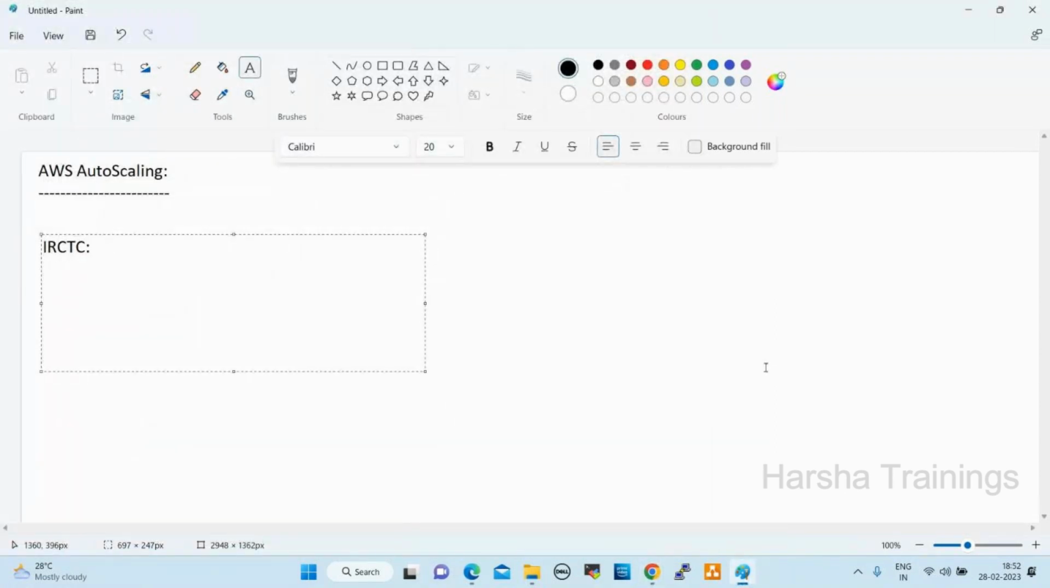IRCTC is a government site. That is why they are not increasing servers. They haven't configured auto scaling. They are still using manual servers. Once Tatkal starts, within 10 minutes the tickets will be gone. For those 10 minutes, they don't assign additional servers because they would need to take licenses, take resources, and recruit admins. So more cost would be incurred. To avoid that, they are not assigning more resources.